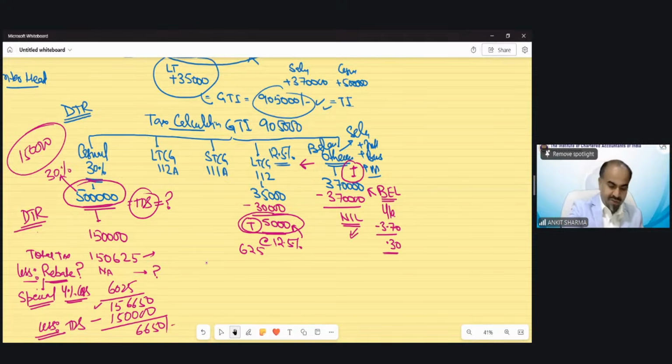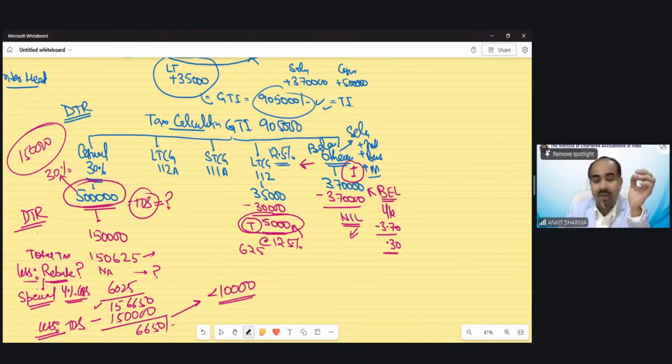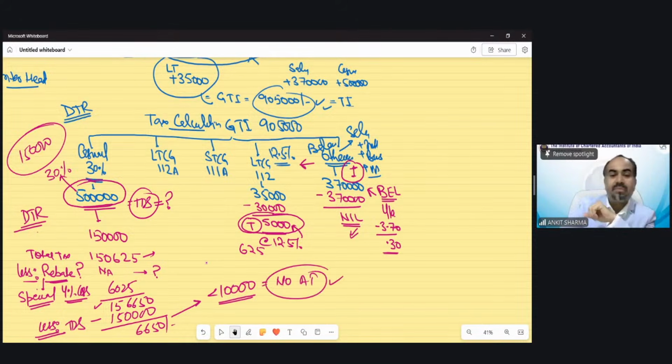So the question was asking, what is my total income? We have calculated it. What is my total tax liability? We have calculated it. One more thing was required in the question, the advance tax liability. Now you can see, because the net tax liability after TDS is less than 10,000, and if your estimated tax liability is less than 10,000, then the advance tax concept is not applicable.